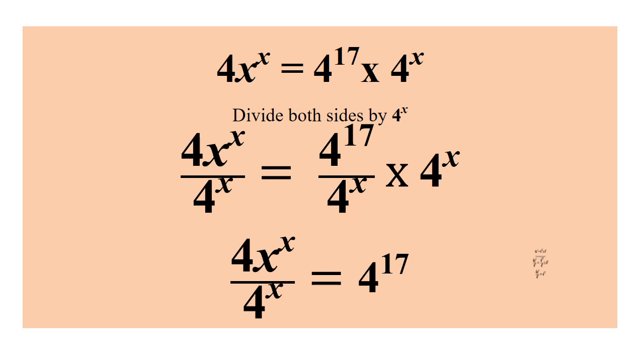So now we are going to divide both sides by 4 raised to power x. So we divide both sides by 4 raised to power x. At the right side, 4 raised to power x will cancel 4 raised to power x. So we have 4 raised to power 17 left. Then at the left side of the equal sign, we have 4x raised to power x, then divided by 4 raised to power x.